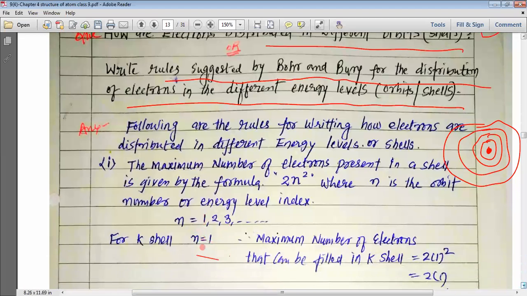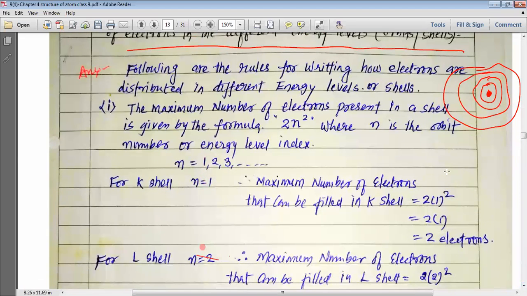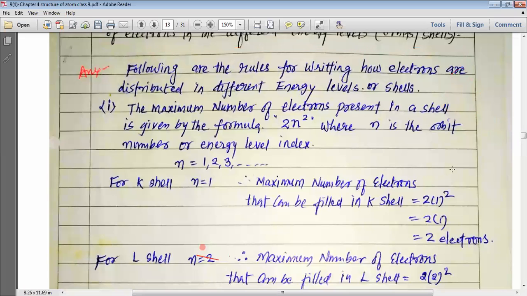There are some rules to study. Let us study the various rules to understand how the electrons are filled into the various energy levels. So following are the rules for writing how electrons are distributed in the different energy levels or shells.